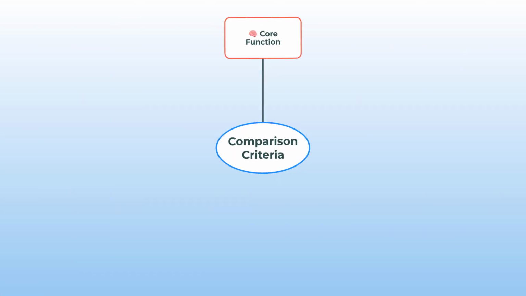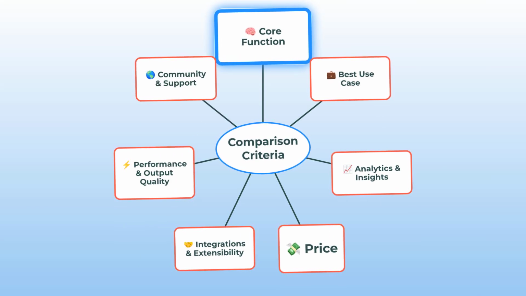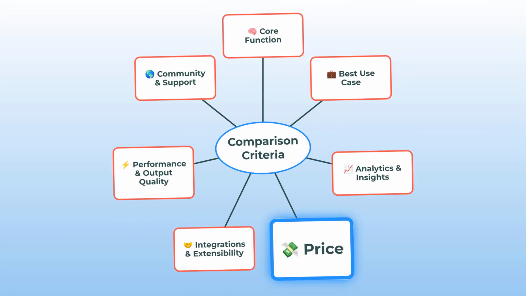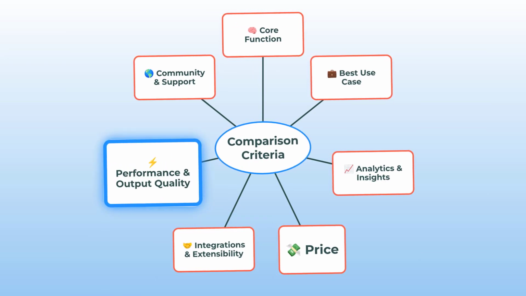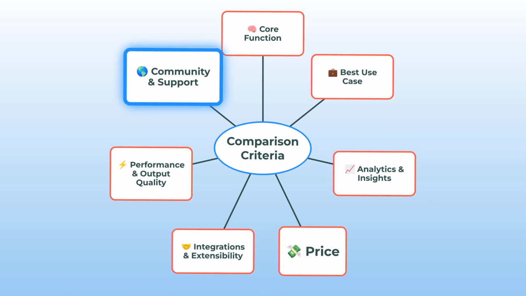Let me pop up a quick mind map so you can get the lay of the land. Here's what we're comparing. Core function, like what does it even do? Best use case, analytics and insights, price, integrations, performance, and community support. Yep, pretty much every angle that can make or break your workflow.